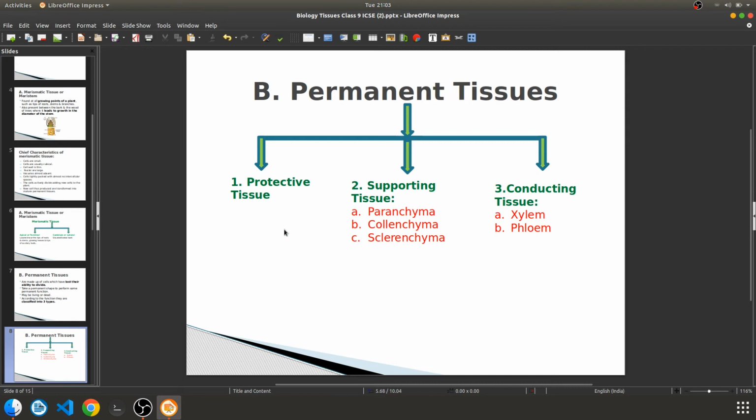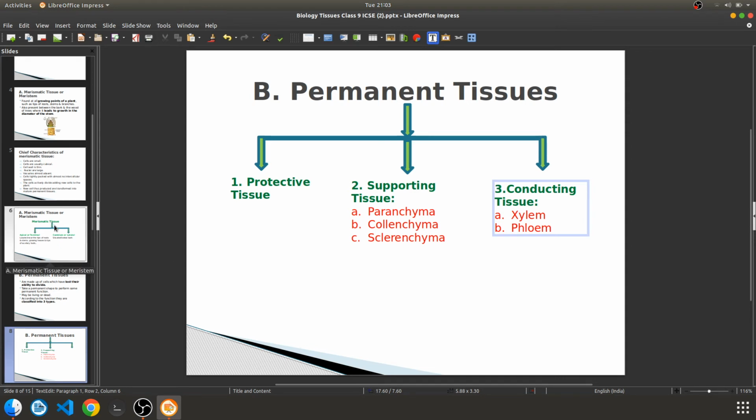Protective tissue doesn't have any types, but supporting tissues have three types in it, and conducting tissue has two types, okay? So what are the types of supporting tissues? Parenchyma, collenchyma, and sclerenchyma. And conducting tissues are of two types, xylem and phloem. So see, the name itself suggests that protective tissues will do the function of protection. Supporting tissues will do the supporting functions. And conducting means what? Conducting of water and minerals, whatever is required, these are the functions of the conducting tissues.